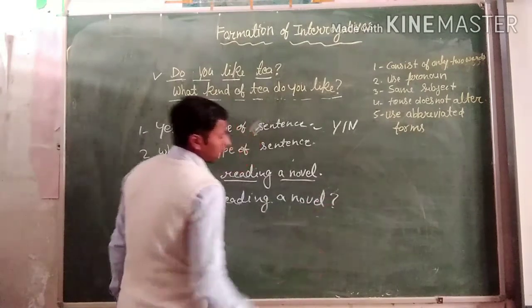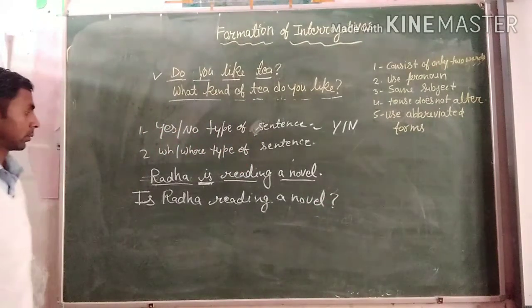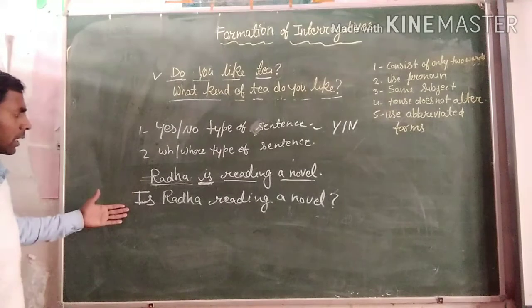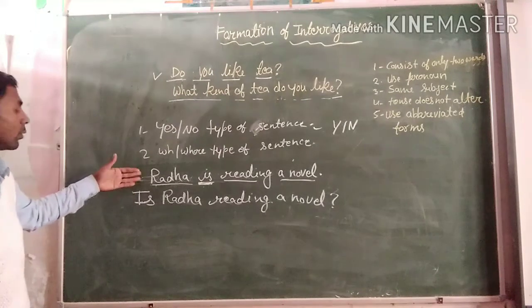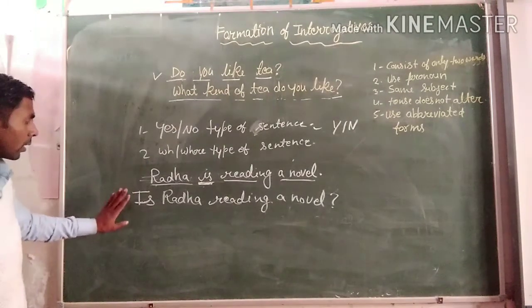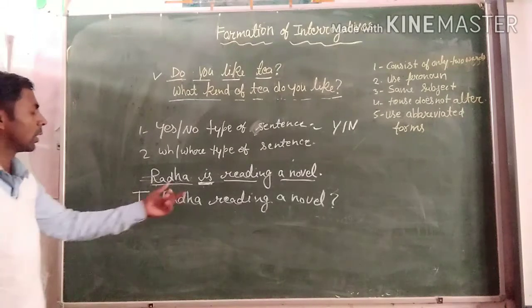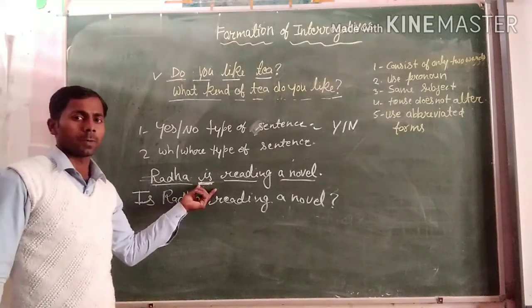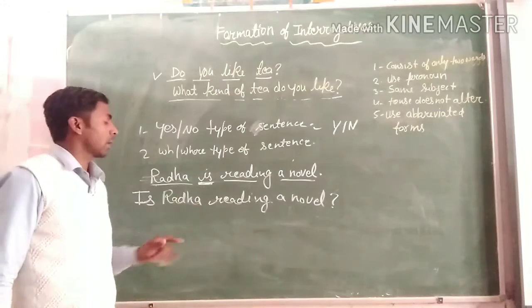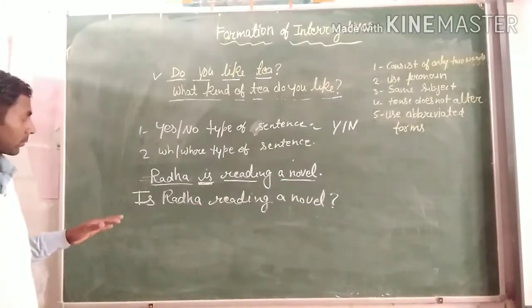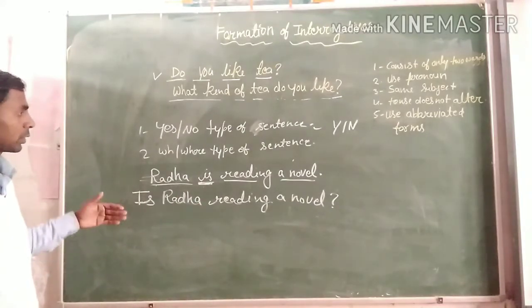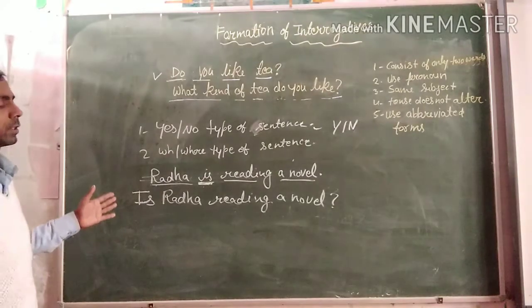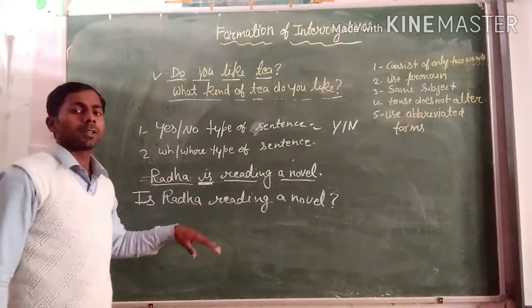And then we put the question mark. So we can easily change an assertive sentence into an interrogative sentence by changing the place of the helping verb. Is it clear? It is the easy way to change any assertive sentence into an interrogative sentence.